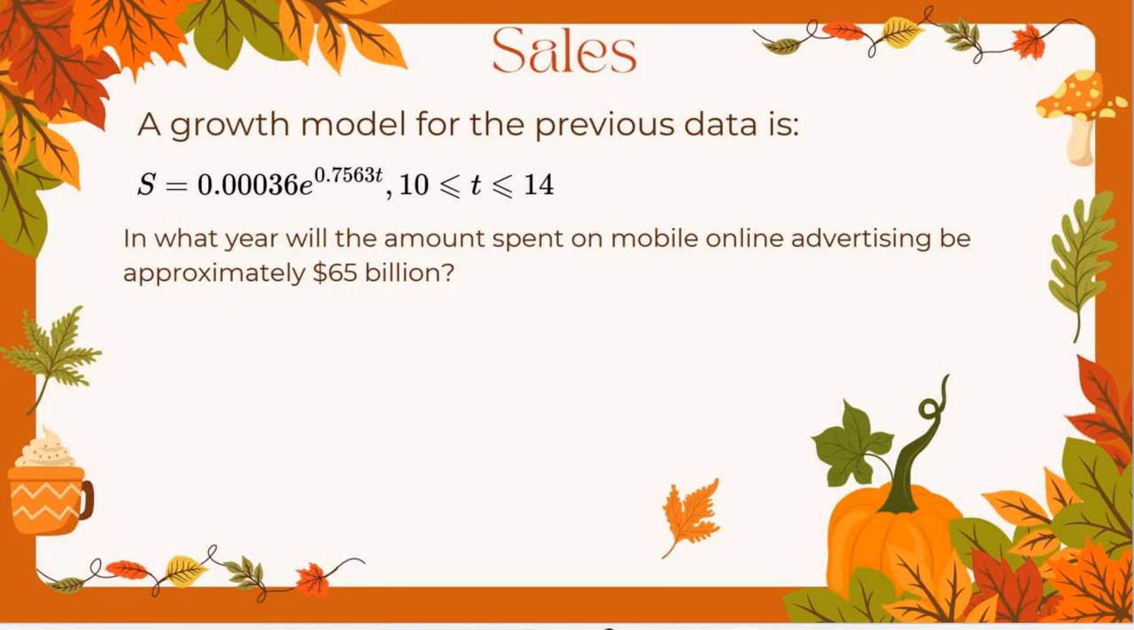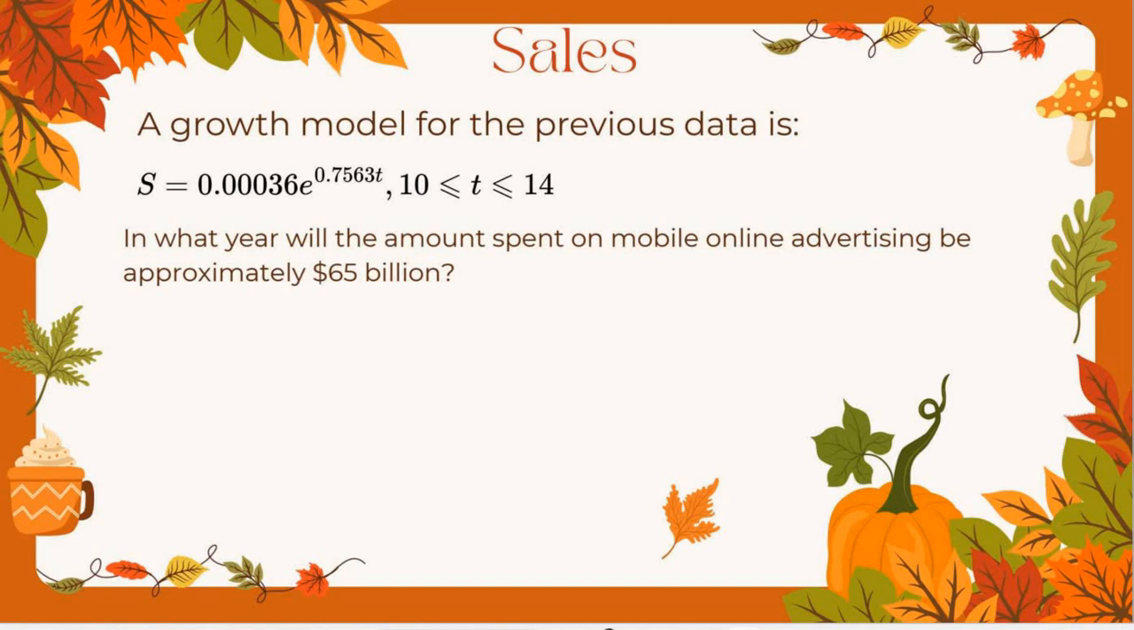Now this model really only works between the years of 10 to 14. The farther out you go from where you started, usually the less accurate your model is going to be. So there's usually an ending spot for where they say you can accurately use that model. So our question then is, in what year will the amount spent on mobile online advertising be approximately $65 billion?